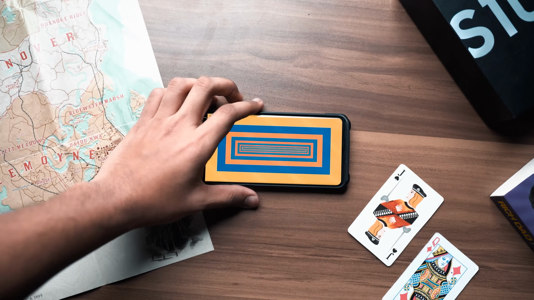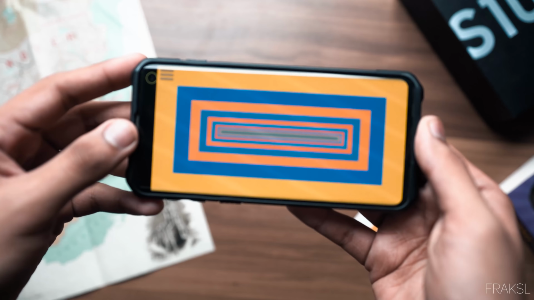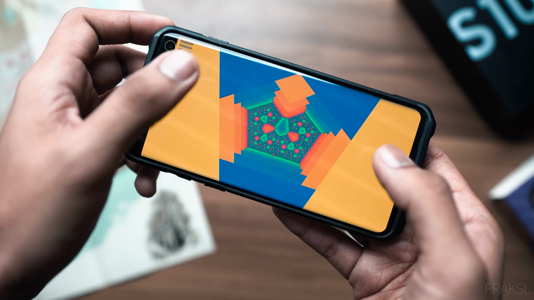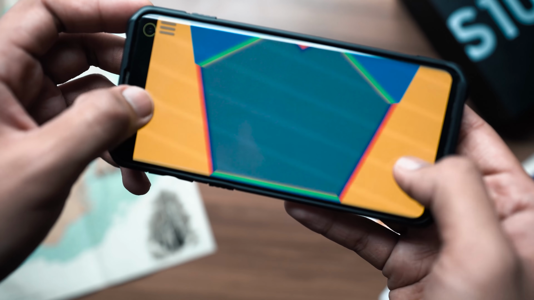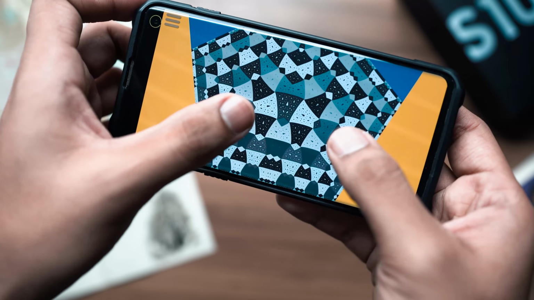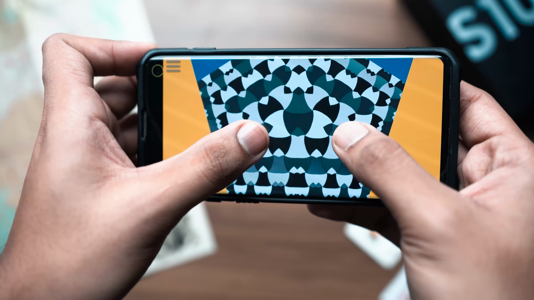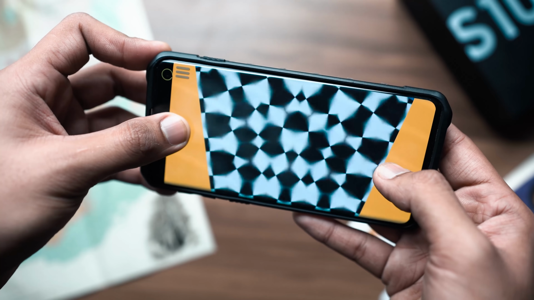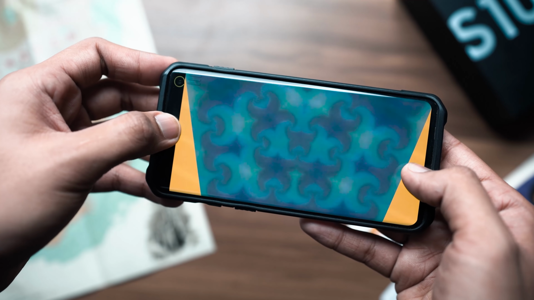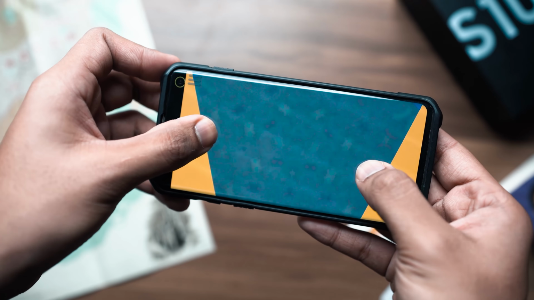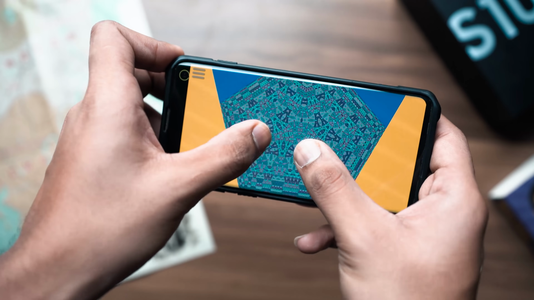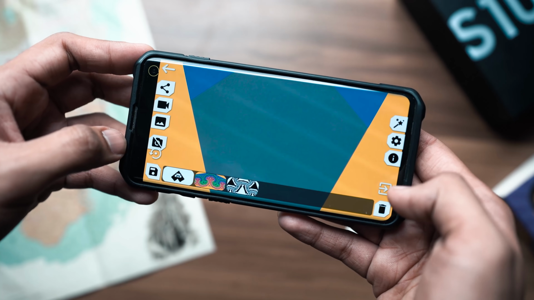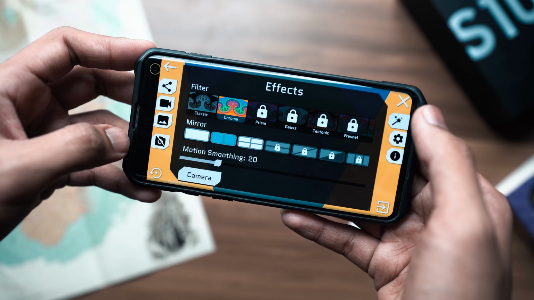Alright guys, next up we've got an application called Fraxel, and this is essentially an interactive fractal art generator. Basically what you can do with this application is create different kinds of artworks by clicking as well as rotating your phone using your sensors to generate new fractal arts on a never-ending generator. And you can also select different presets and add them. On the free one, there's just the classic and the chroma. There are other options that you can select as well as add different mirror effects and motion smoothing.